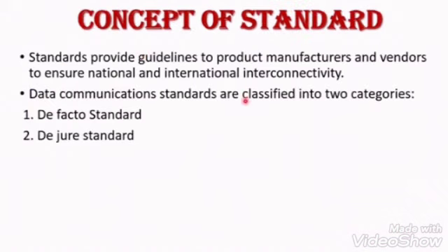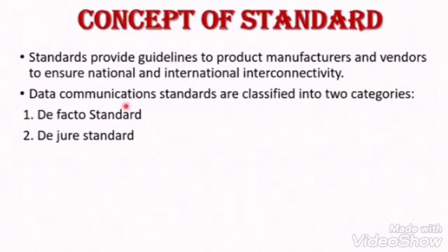The next topic is standard. The concept of standard includes the guidelines to protect manufacturers and vendors and to ensure national and international connectivity. Very simply, a standard defines the connectivity between the sender and receiver that is to be agreed by any company. There are two categories. The first one is the de facto standard, the next one is the de jure standard. These are very important topics, frequently asked in 2 mark questions.